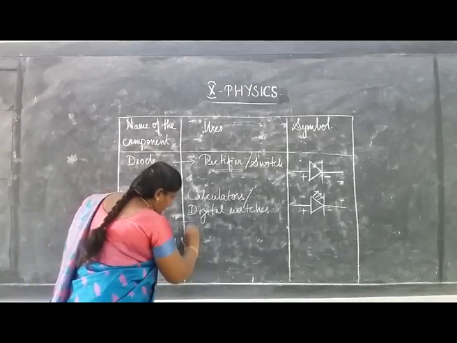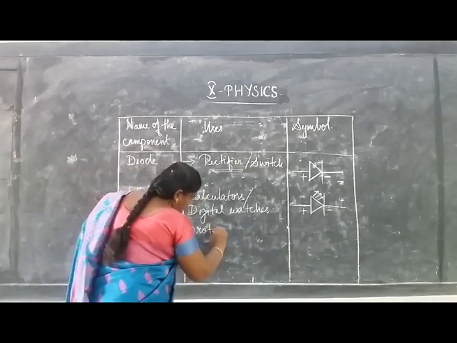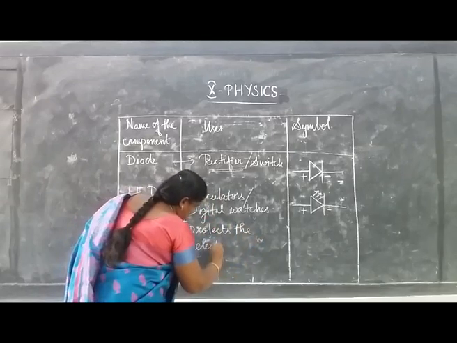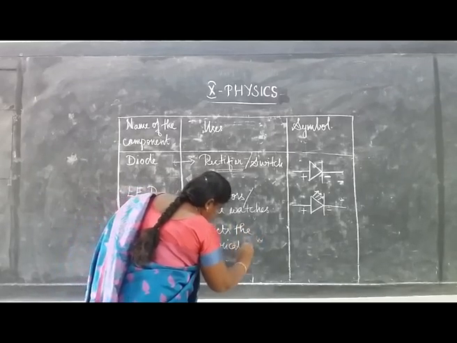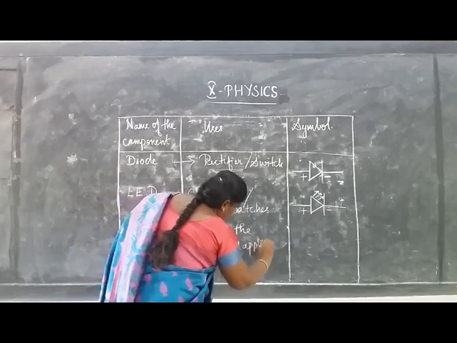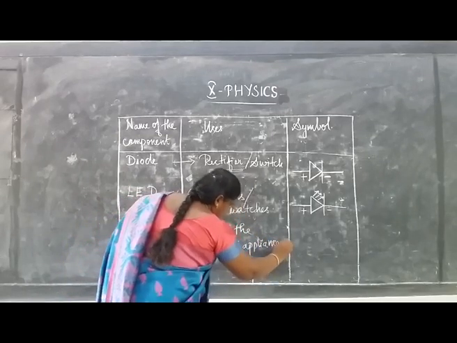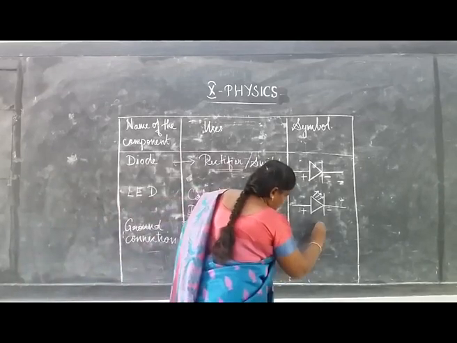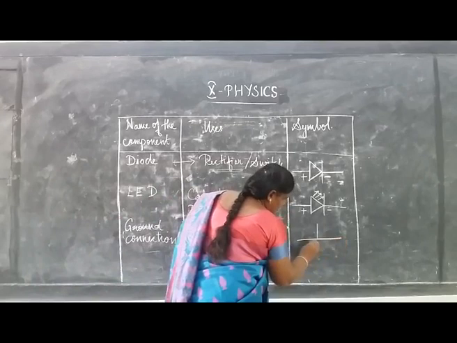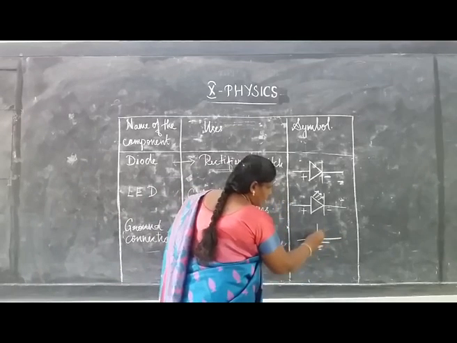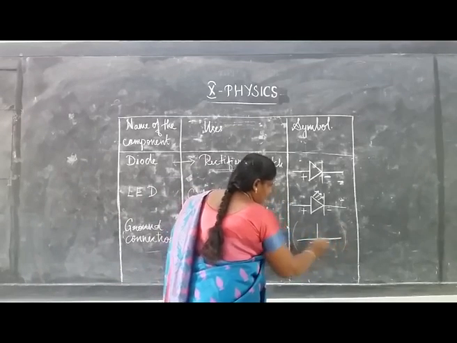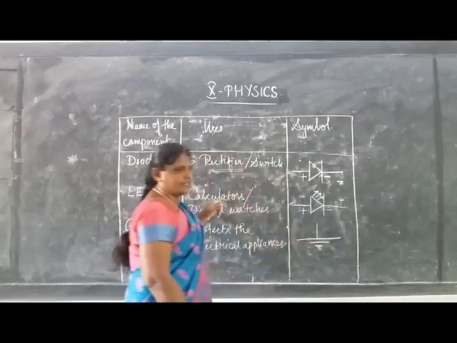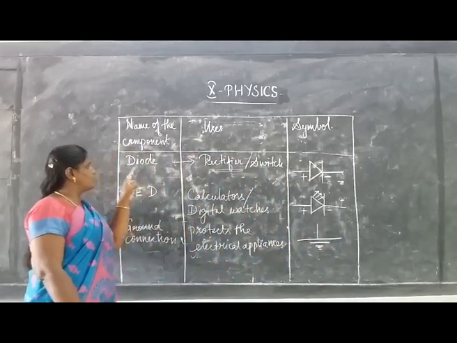So this ground connection protects the electrical appliances from getting damaged. And this is the symbol to represent the ground connection.